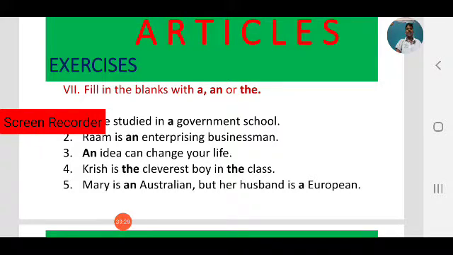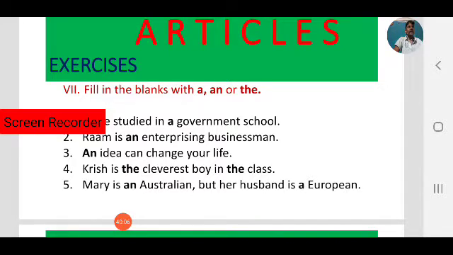Next, Mary is an Australian but her husband is a European. Here observe, Australian and European, both are nouns. Where should we use a, and where should we use an? Australian is a noun that begins with a vowel sound. So before vowel sounds we use an Australian. European, observe, European, that is a noun that begins with a vowel letter.